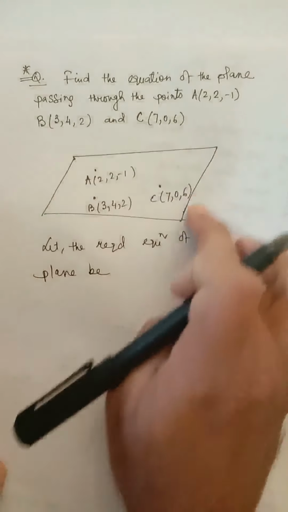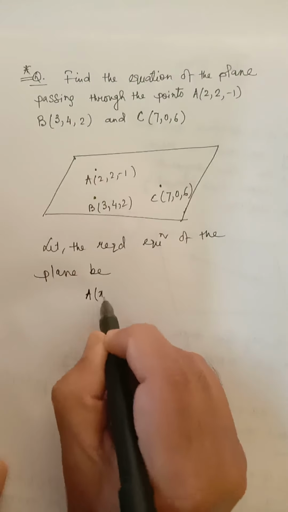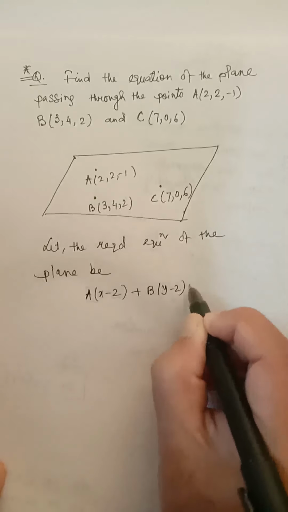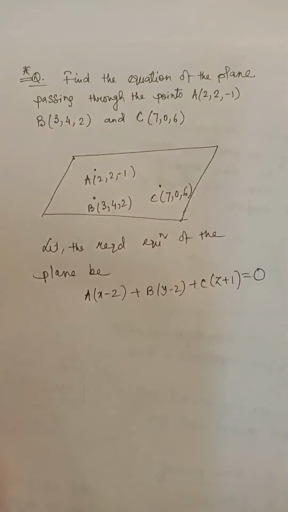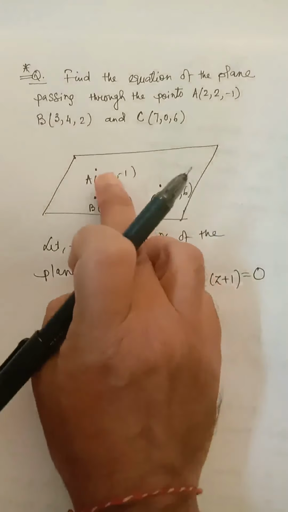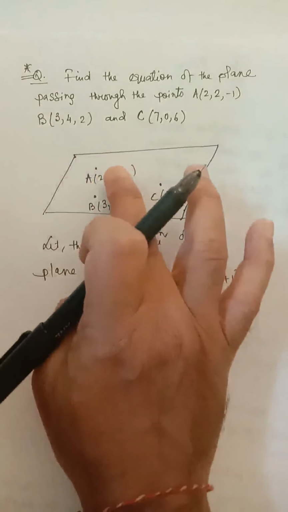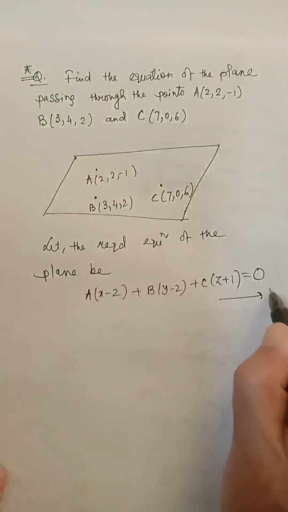This plane passes through 2, 2, minus 1, so its equation will be a into x minus 2 plus b into y minus 2 plus c into z plus 1 is equal to 0. So we have started with this point. This plane passes through 2, 2, minus 1, or we can say 2, 2, minus 1 lies on the plane. So its equation will be this. This is the required equation.